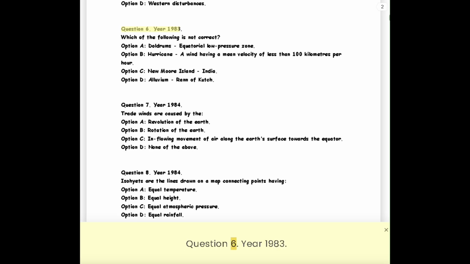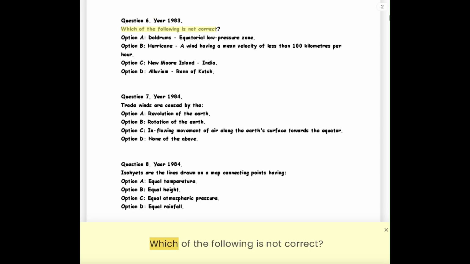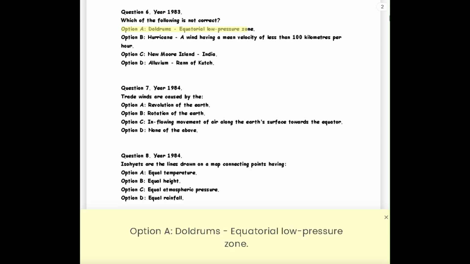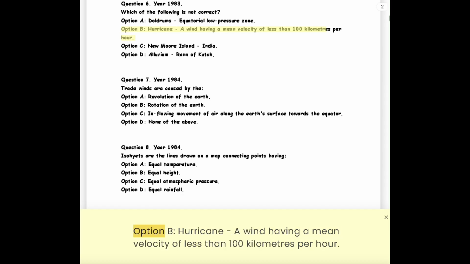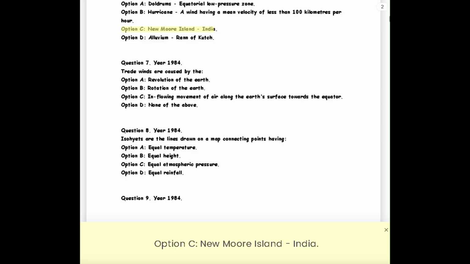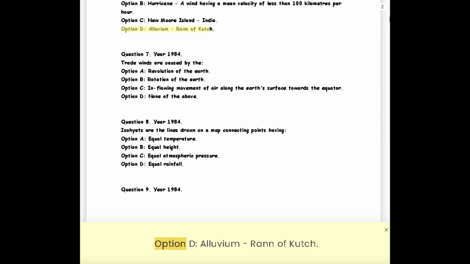Question 6. Year 1983. Which of the following is not correct? Option A. Doldrums, equatorial low-pressure zone. Option B. Hurricane, a wind having a mean velocity of less than 100 kilometers per hour. Option C. Nicobar Islands, India. Option D. Alluvium, Rann of Kutch.